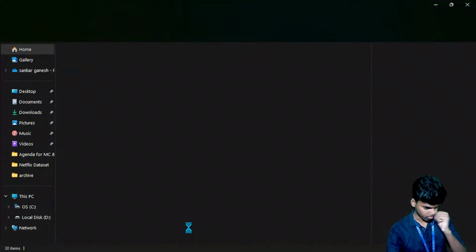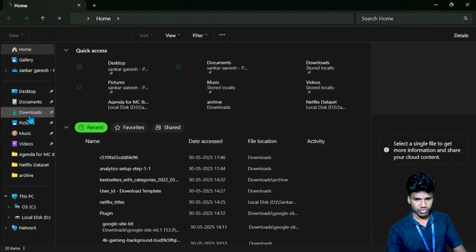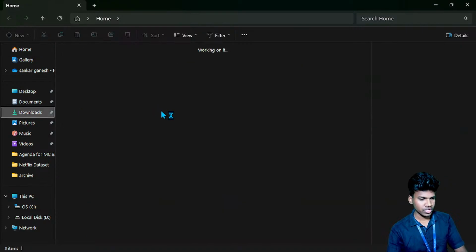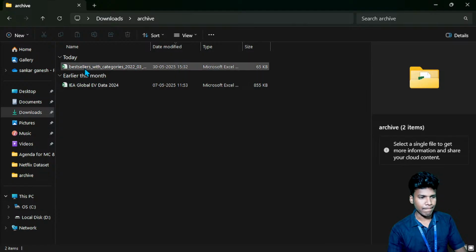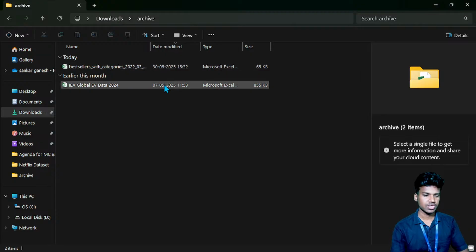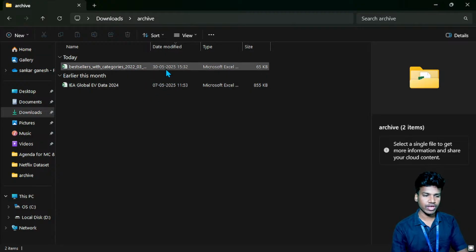Here I have one data set, the best seller with category, that means the book selling count. This is from a web application where they sell books year wise. How many books are sold, based on the count, genre wise. This kind of data is here, in CSV file format.